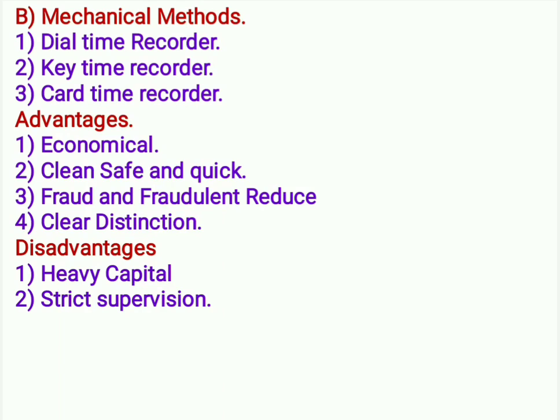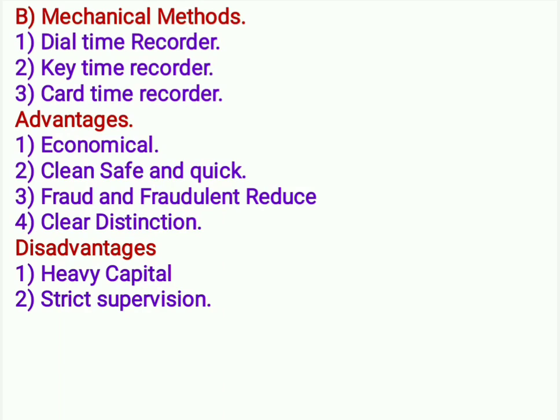Third method, card time recorder. Under this method, each worker is given a separate card known as clock card or time card. The card bears his individual ticket number. The cards are placed in racks alongside the recorder or clock at the factory gate. There are usually two racks on either side of the recorder, denoting the out and in racks.